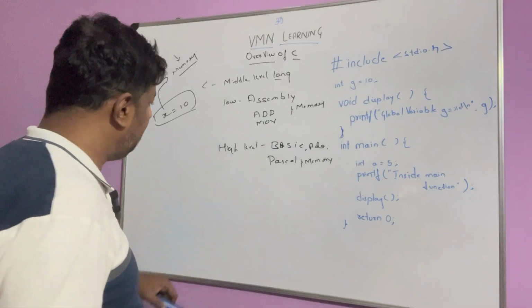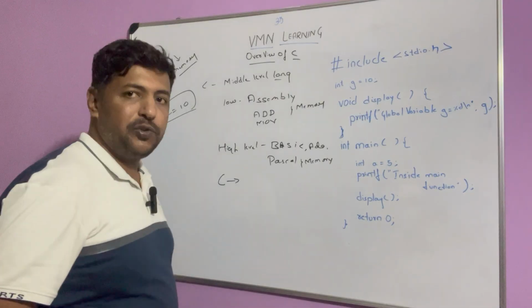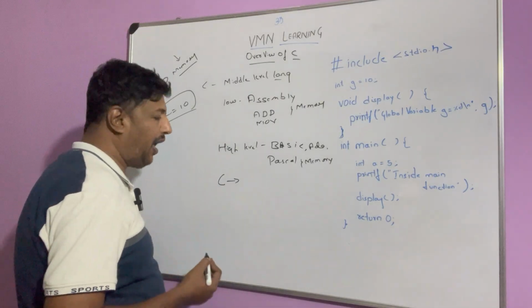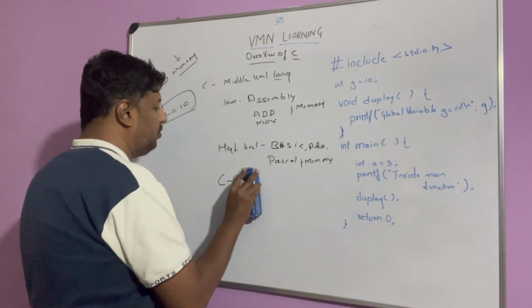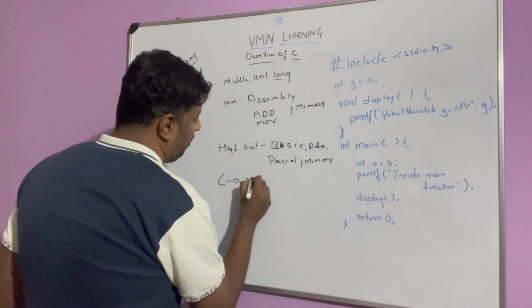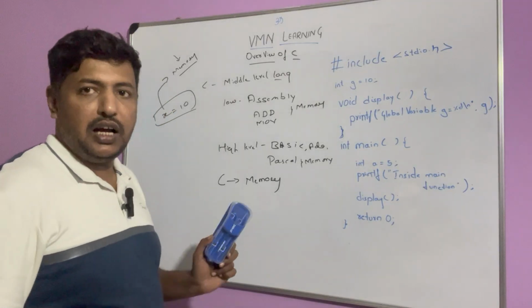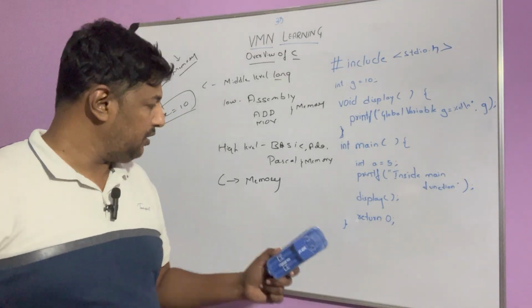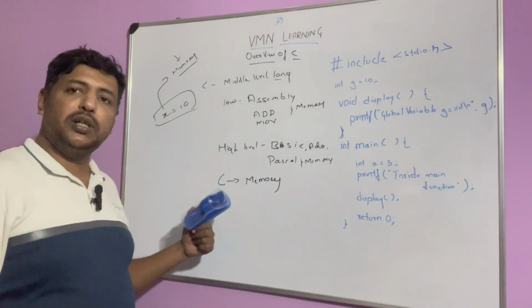But C has some functionalities, it has the ability to work with memory also. You will see how memory manipulation happens, but it has some functionalities to use the memory.